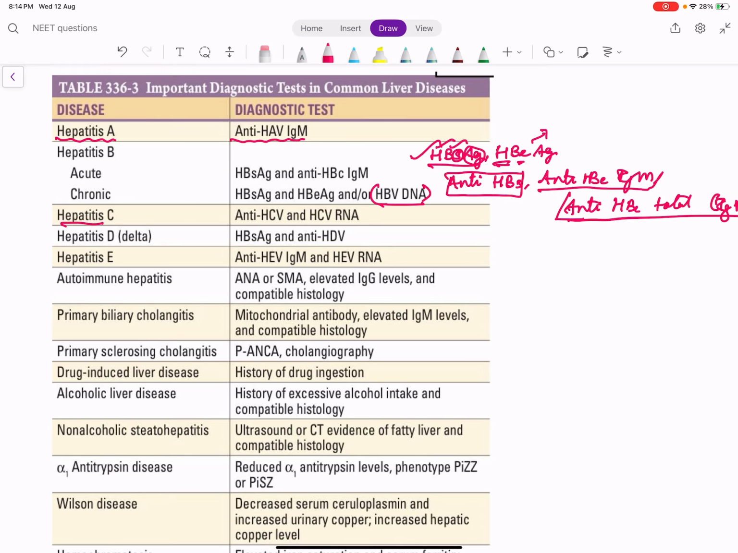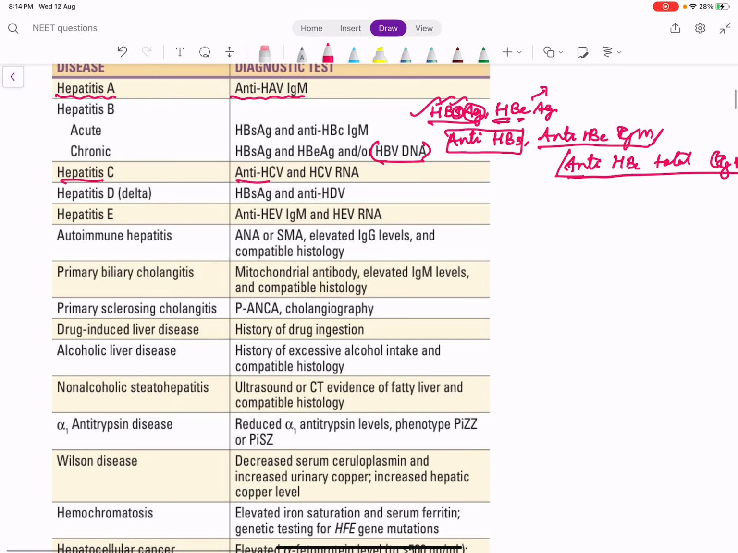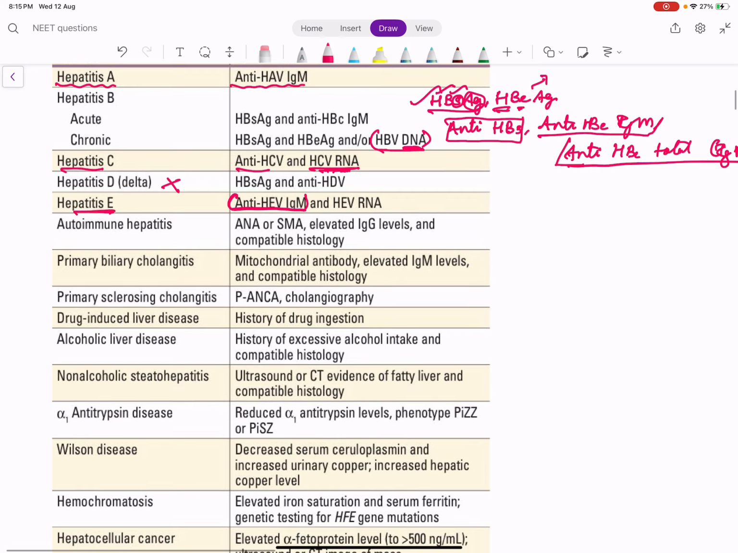What about hepatitis C? Anti-HCV, and we have HCV RNA. Hepatitis B is a DNA virus, so we measure hepatitis B virus DNA levels. HCV is an RNA virus, so we measure HCV RNA levels. Leave off hepatitis D. It usually comes along with hepatitis B. For hepatitis C, it is similar, anti-HCV IgM.